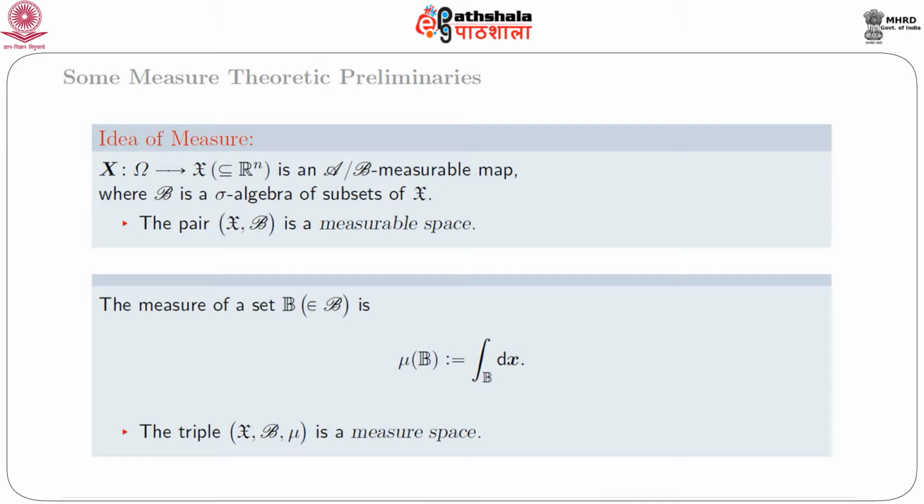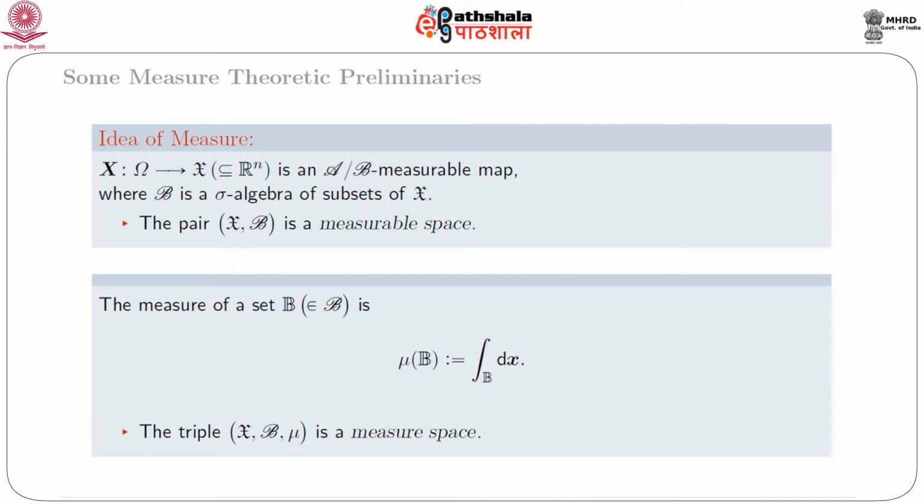The measure of a set B belonging to script beta is defined by mu of B is equal to the integral over B of dx. Actually, it gives area, length, volume, etc.